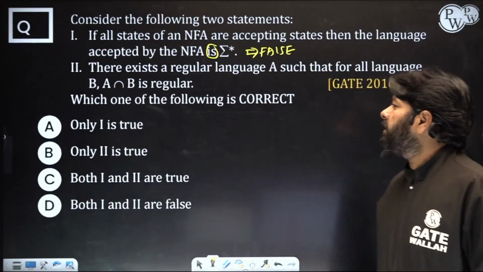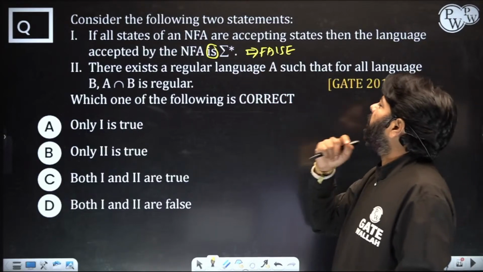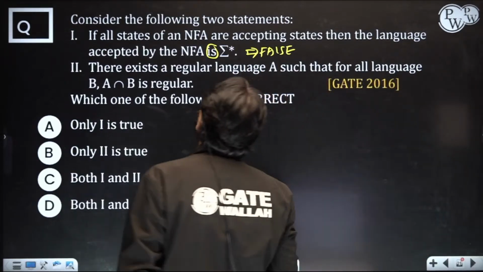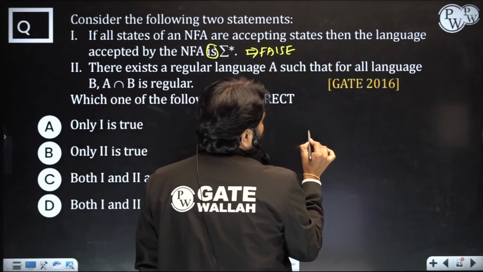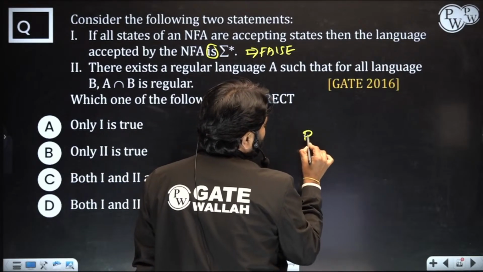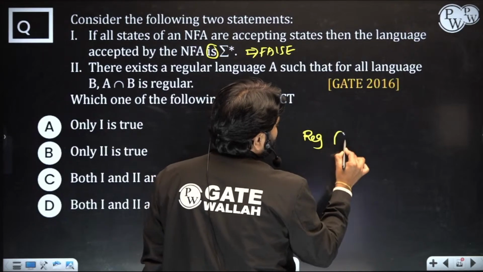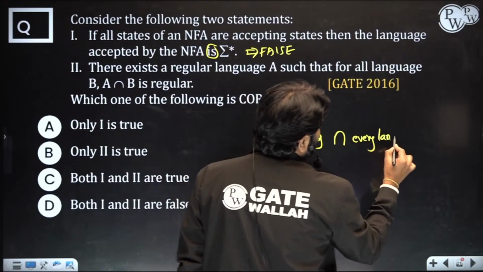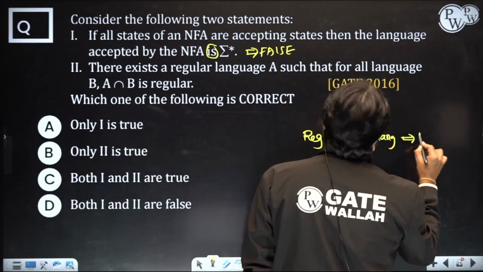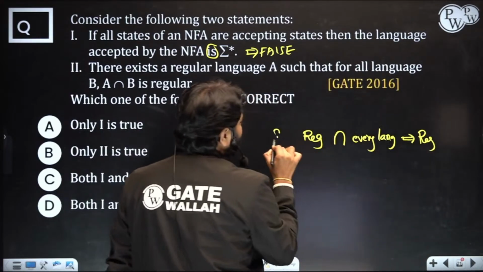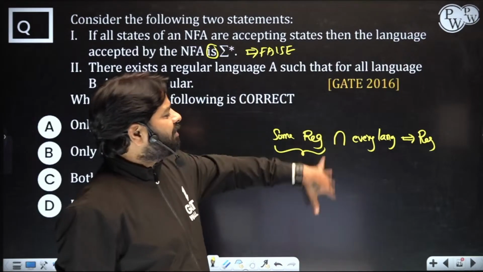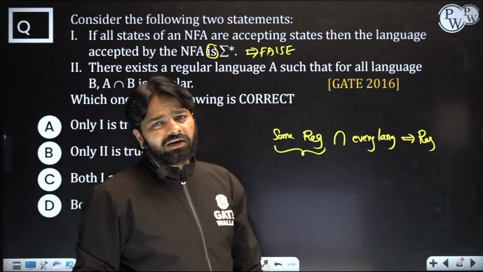Okay. Second statement: there exists a regular language A such that for all languages B, A intersection B is regular. So there is some regular language A, and for every language B you take, the result should be regular. Can you find some regular language so that its intersection with every language gives a regular result?